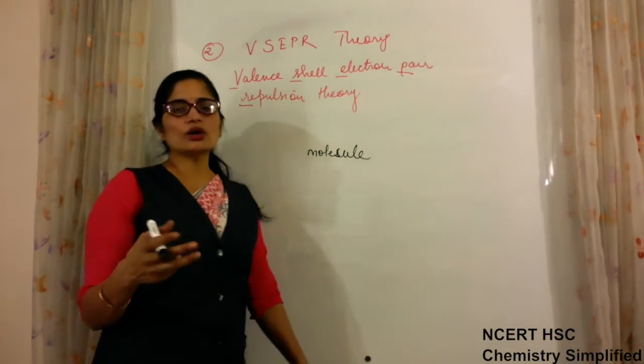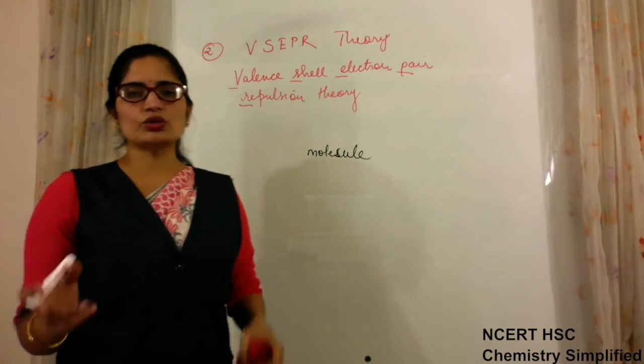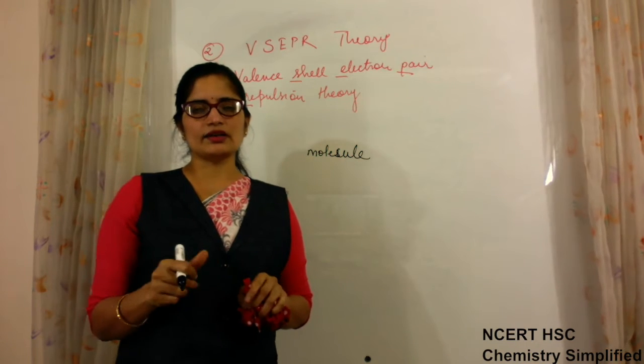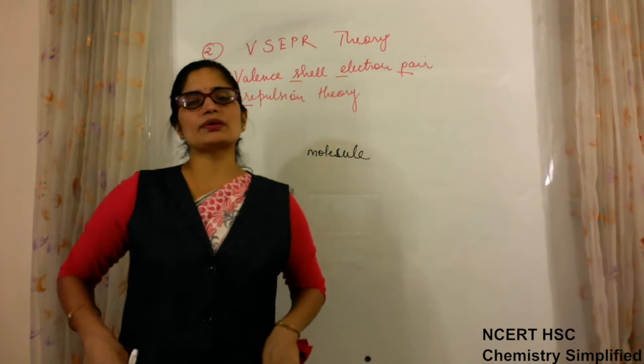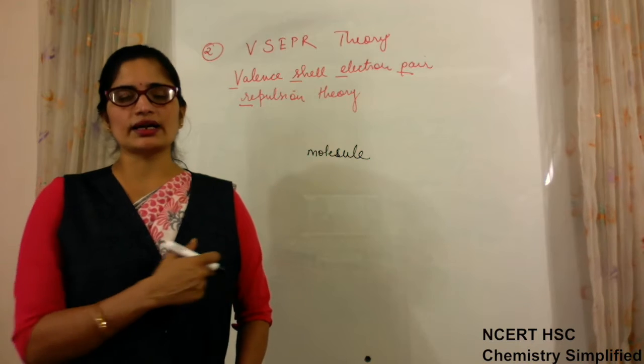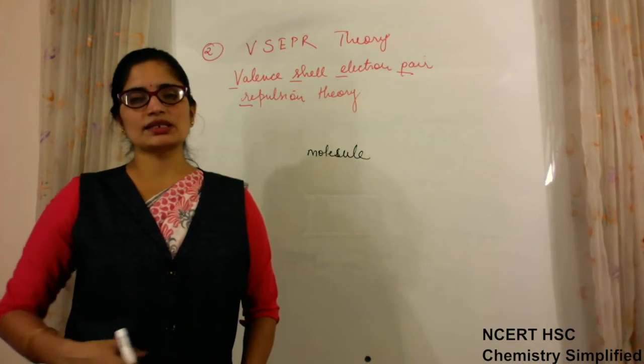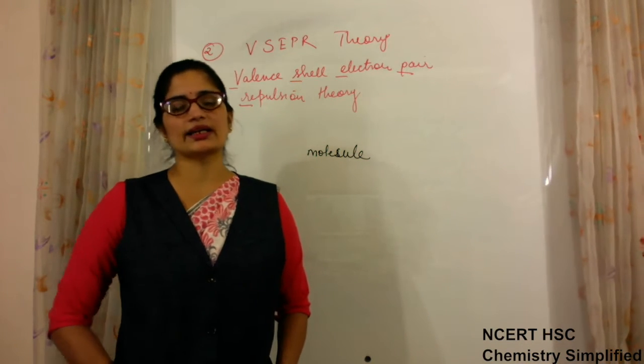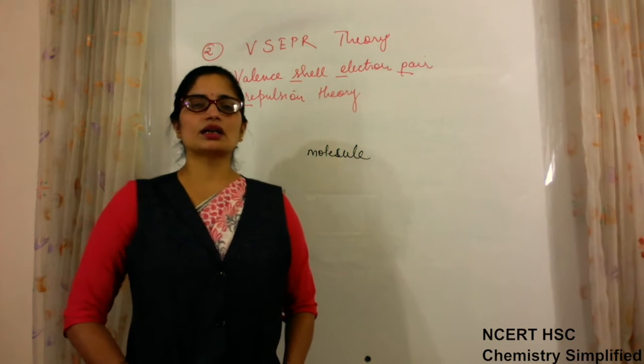Depending on the number of bonds a molecule is forming, those bonds will orient themselves at the maximum possible distance in three-dimensional space, so that they face the least repulsion.